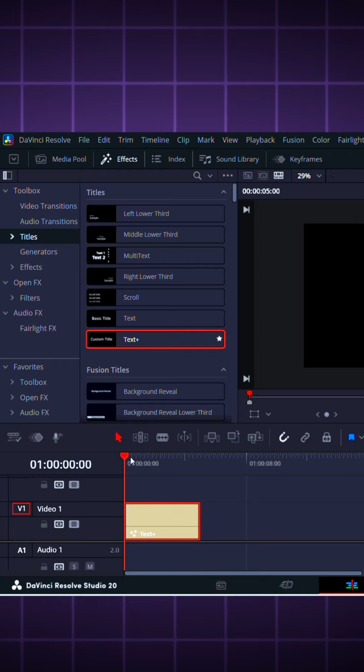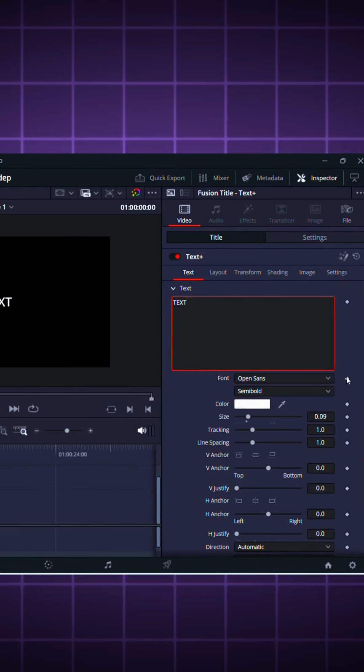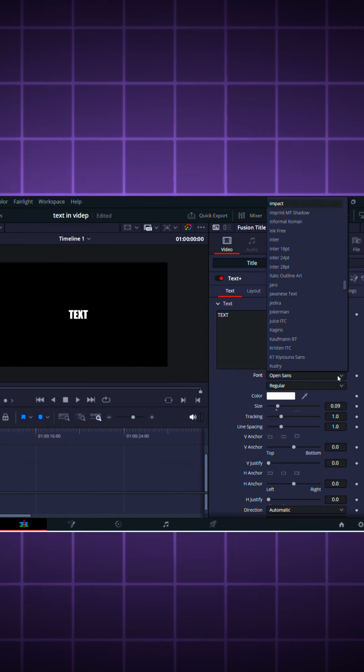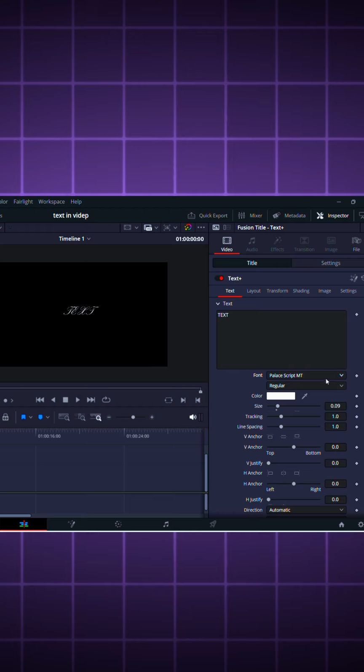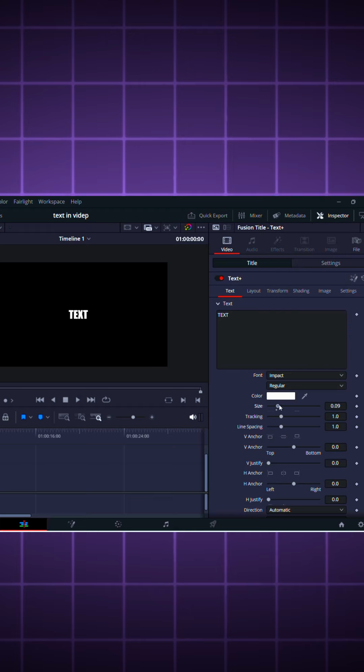While in the timeline, type out your preferred text. For me, I'll go with the text here, and then change the font to your preferred one. I like using Impact. Then resize it a bit so that you can get to see the effect.